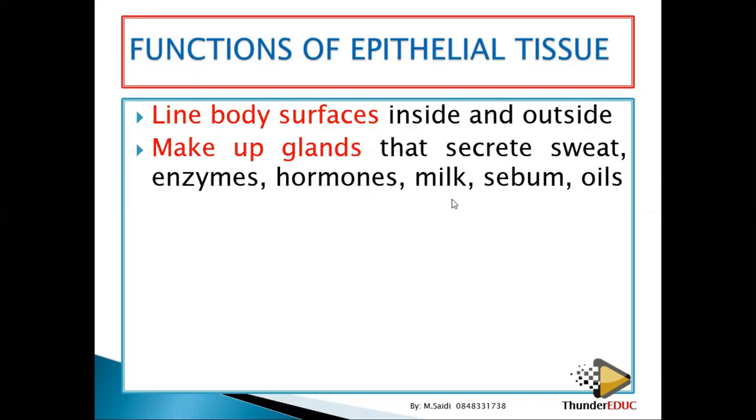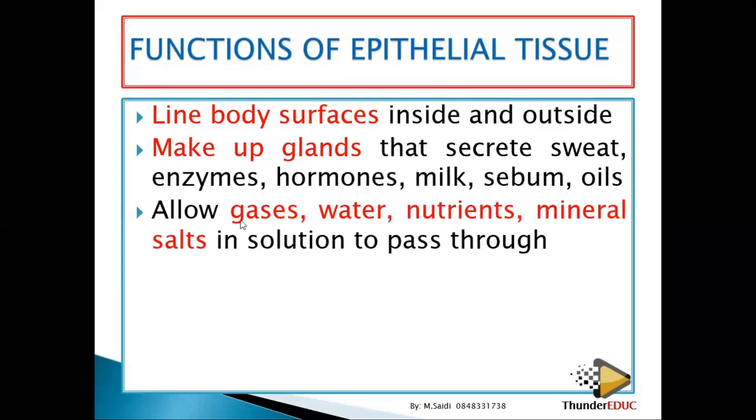Wow. Talk about mothers, then you talk about milk. So it also allows gases, water, nutrients, amino salts in solution to pass through. It means that they can filter what is going through and what is not going through.